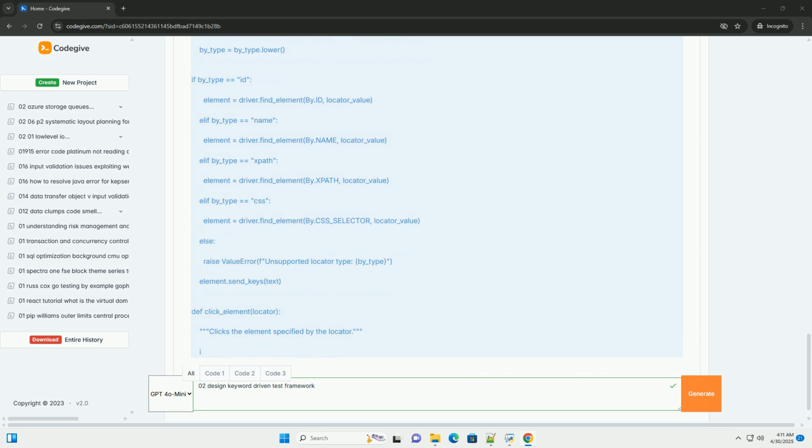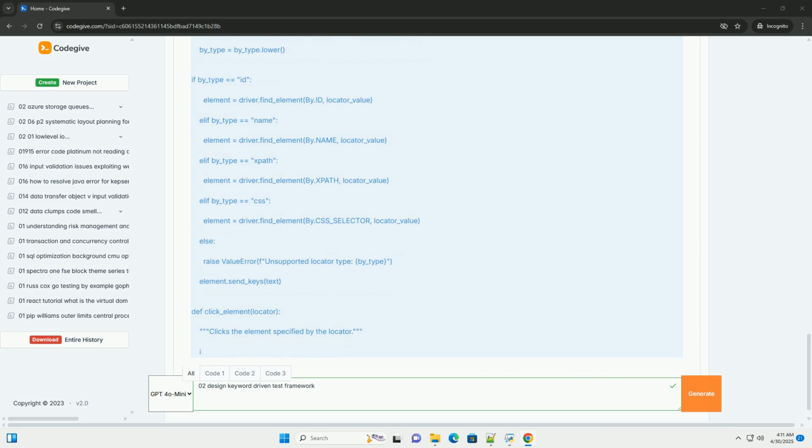Example, adding a verify_page_title keyword. data/test_data.csv: add to an existing test case or create a new one. keyword_library.py. test/test_cases.py.